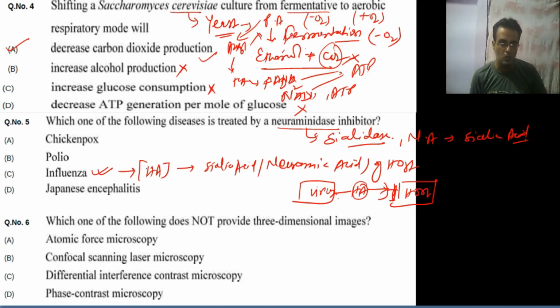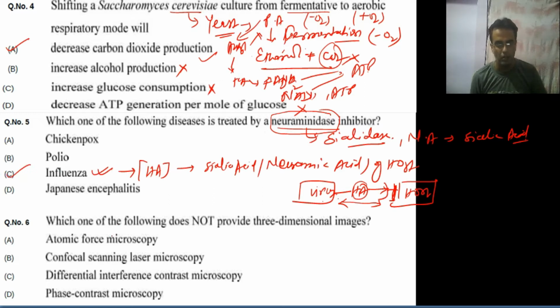So neuraminidase, if you synthesize the neuraminidase inhibitor, then this attachment can occur, but the breakdown process cannot occur, and hence this virus cannot go inside. The endocytosis or phagocytosis process is not possible. So answer C is correct.